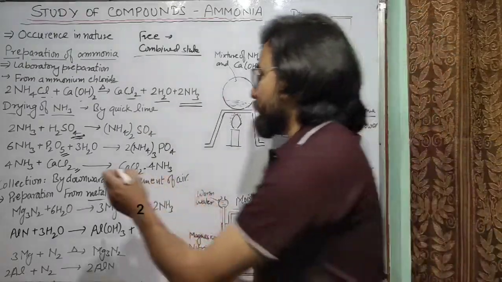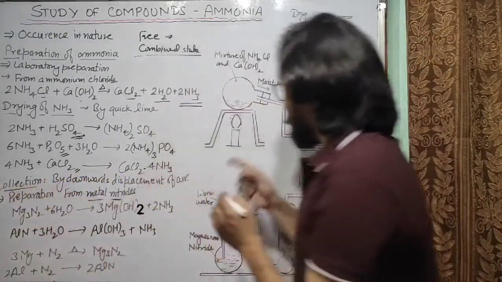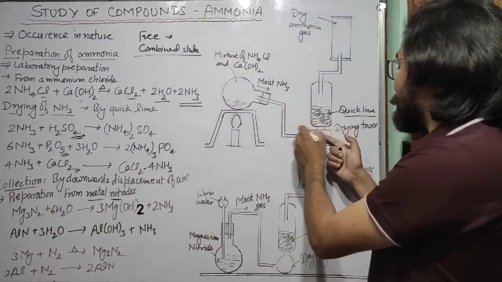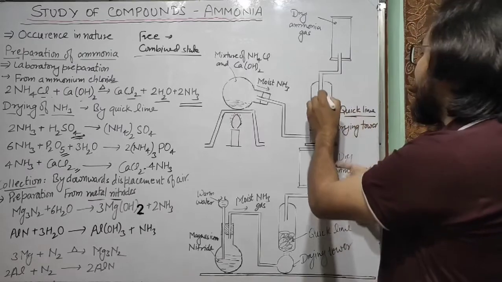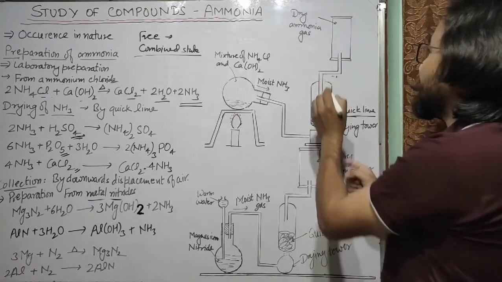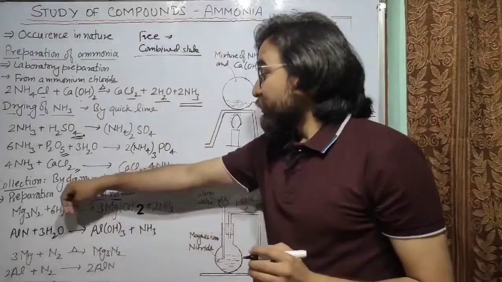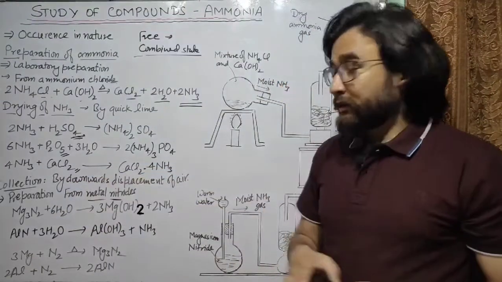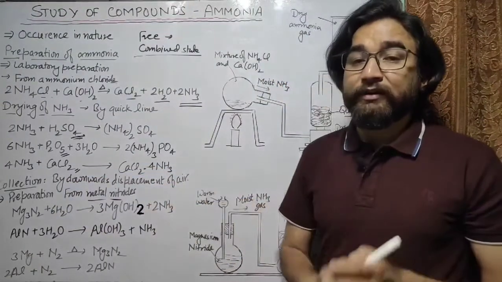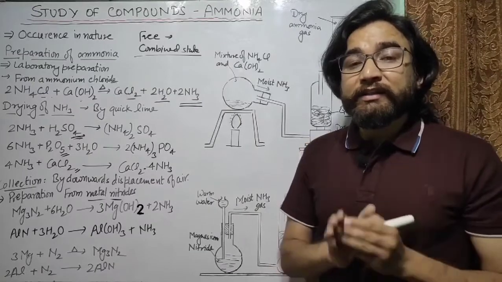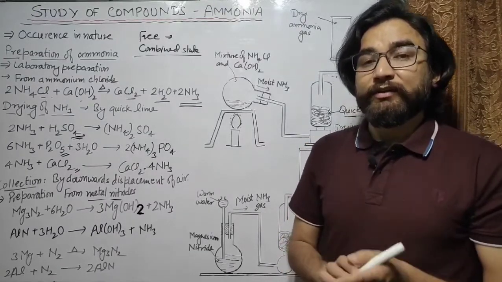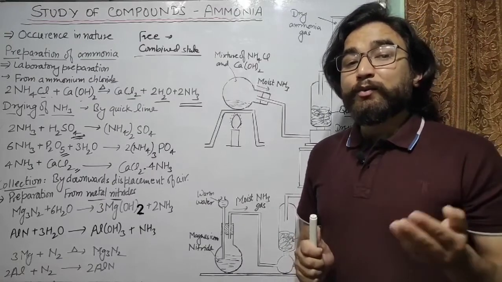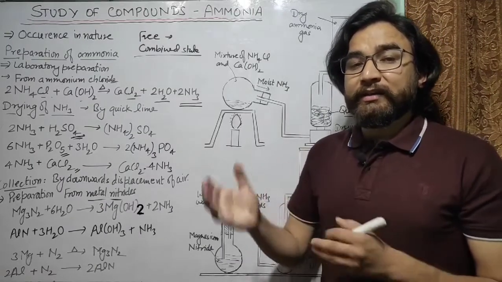Now the next is collection. Once the ammonia is dried by passing the moist ammonia through quicklime, we get dry ammonia. Dry ammonia is collected by downward displacement of air. Now the density of ammonia is very small as compared to the density of air. Therefore the ammonia gas is very light as compared to air.